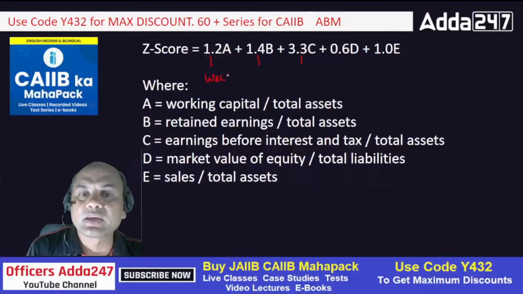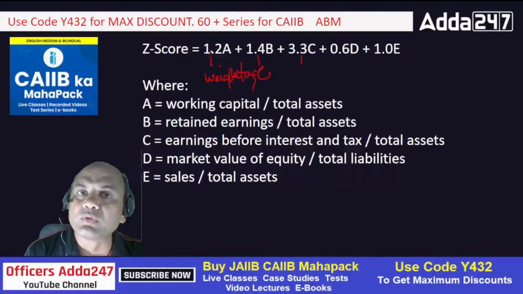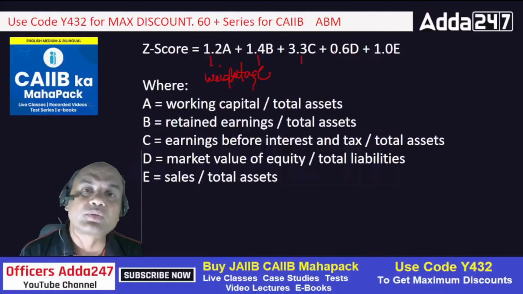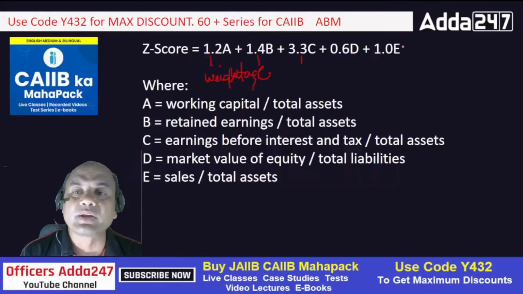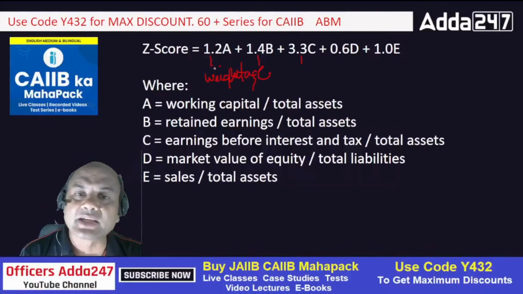You have to remember them. You can't write 1.2 to C and 3.3 to A. You have to write 1.2 to A, 1.4 to B, 3.3 to C, 0.6 to D and 1 to E. You can't change the sequence of weightages and ratios.